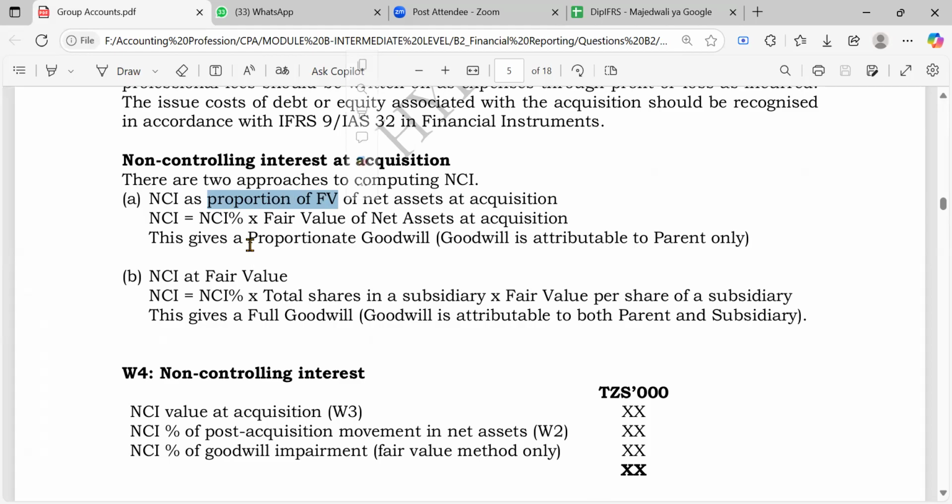That's why we call it proportionate goodwill, or sometimes partial goodwill. This one is very, very important to get. It gives partial goodwill. It only relates to the parent. And then we have the non-controlling interest at fair value. You see this. Now at fair value, it's simple. When you're told about fair value, we actually use the fair value of the shares of that non-controlling interest. And remember, that non-controlling interest will be those companies owning the remaining percent.